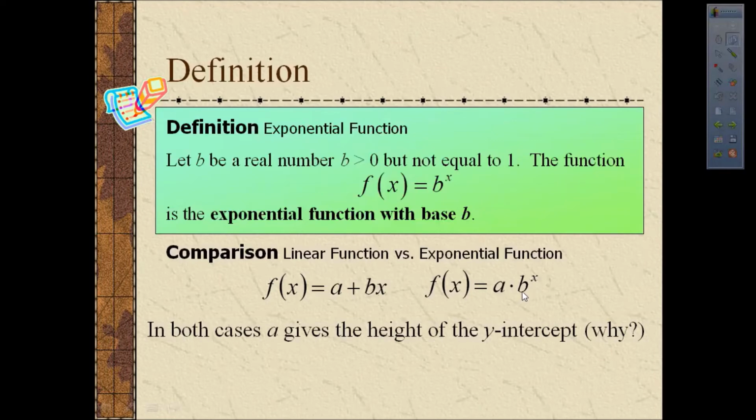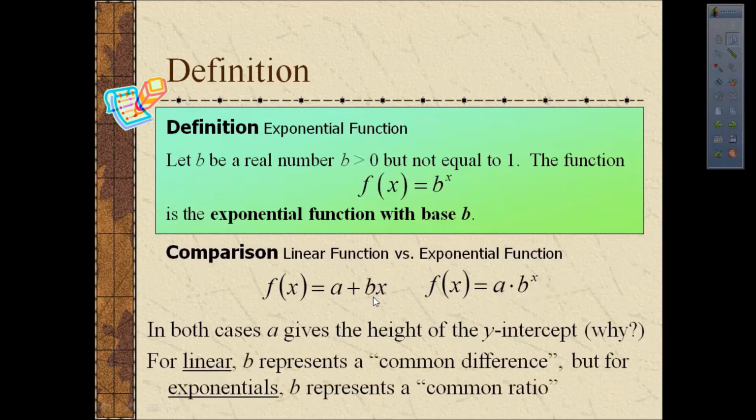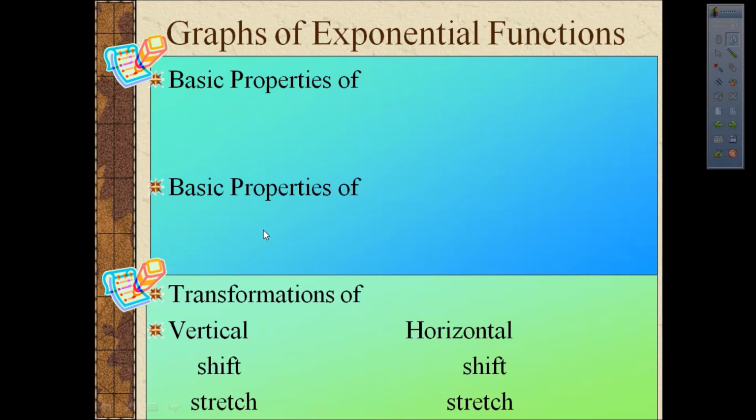The constant b in an exponential function is going to tell us something similar. It's not quite a slope. For now, we can remember that b in a linear function represents a common difference, but for exponentials, b actually represents a common ratio. It's a factor that appears over and over and over again. As I said, the base of an exponential function can tell us whether the graph of the function will increase or whether it will decrease.